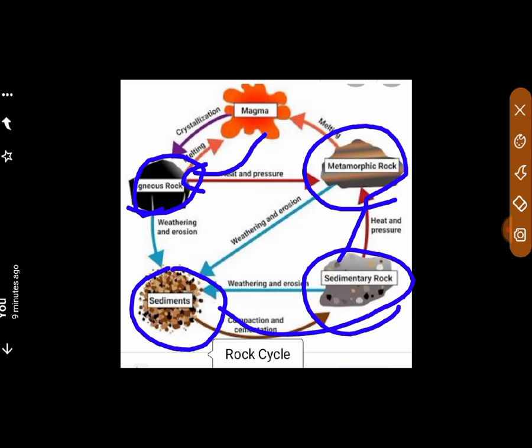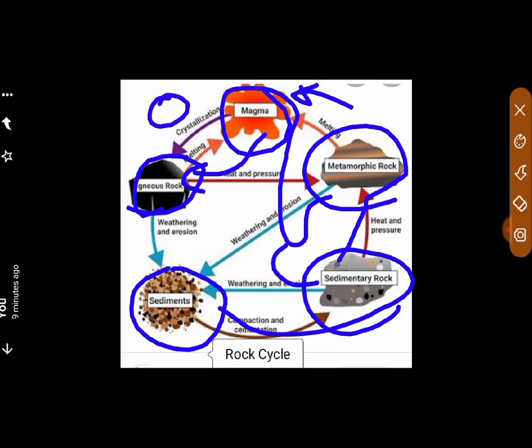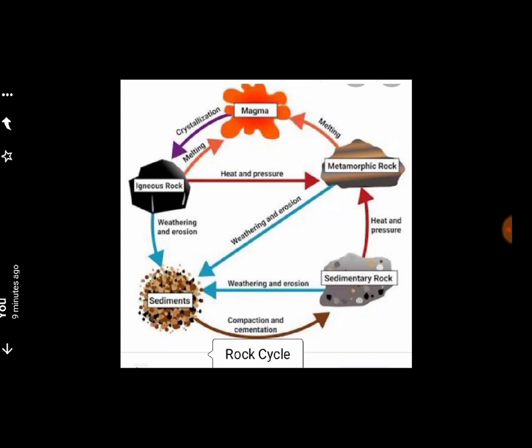And again, under extreme heat and pressure, metamorphic and sedimentary rocks melt to form magma. Both this and this together form magma. So this is the way this cycle goes on. Understood, dear children? So take a screenshot, clear screenshot of it, and read page number 118. Okay, left side rock cycle is given. Read it twice. You will get to know with the help of this diagram. So you have to make only this diagram in notebook.